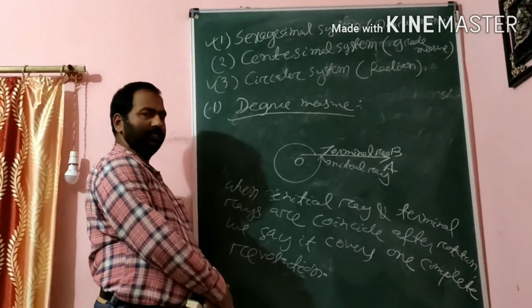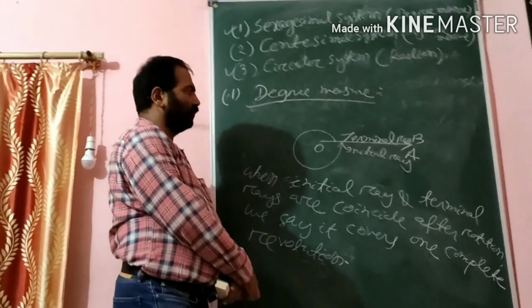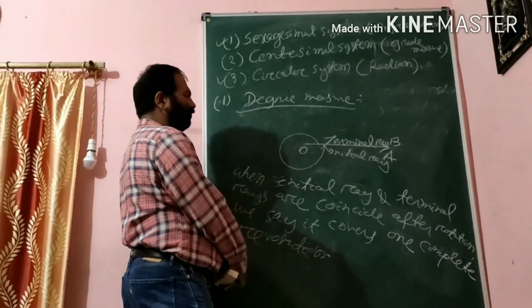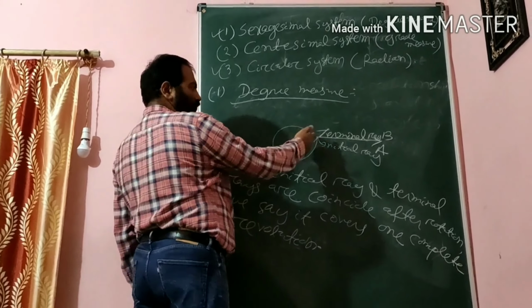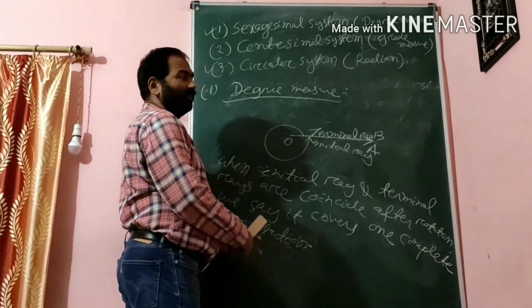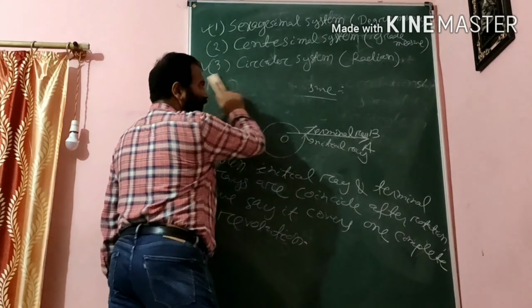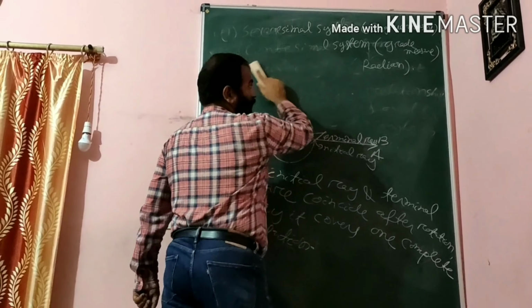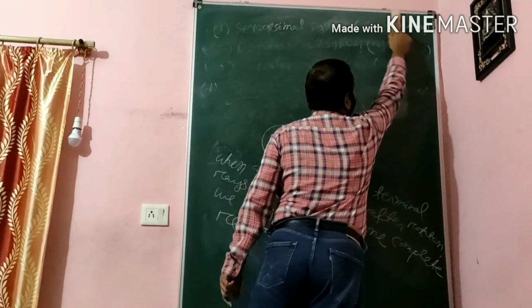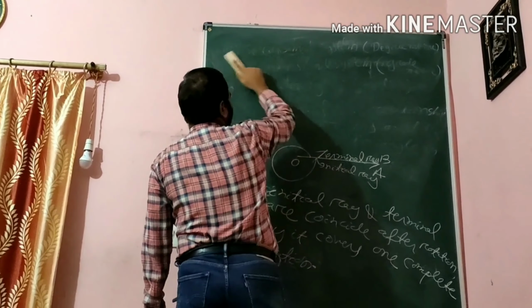Actually, in this one complete revolution, what to do? We have to divide this one complete rotation into 360 equal parts. And out of these 360 equal parts, one part is called 1 degree.